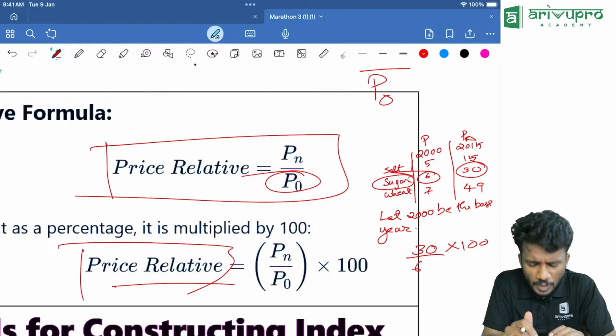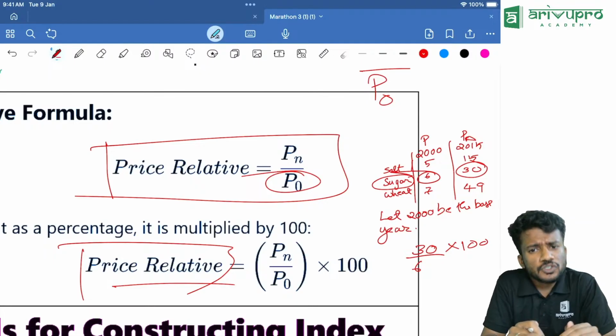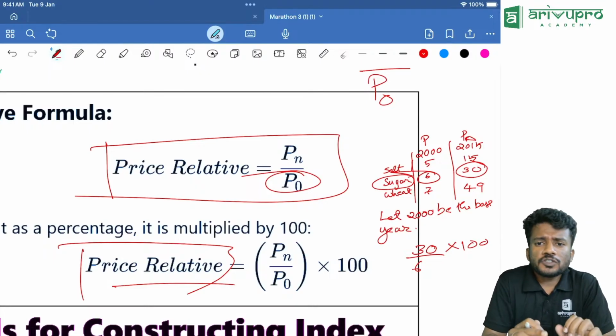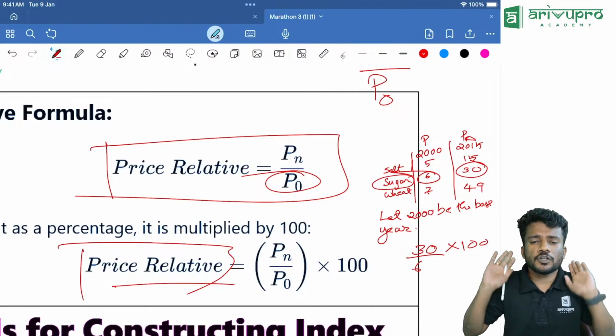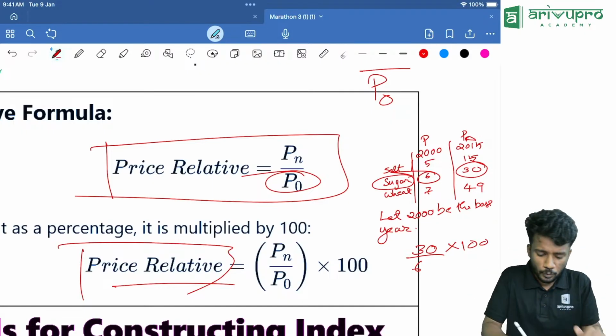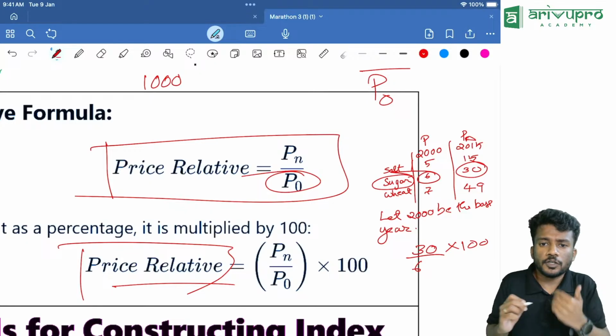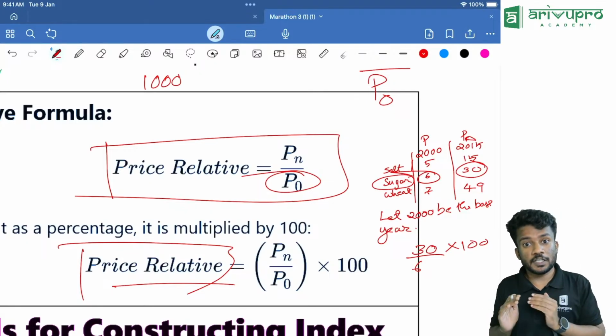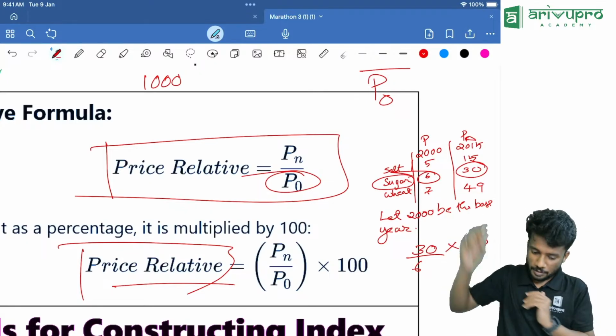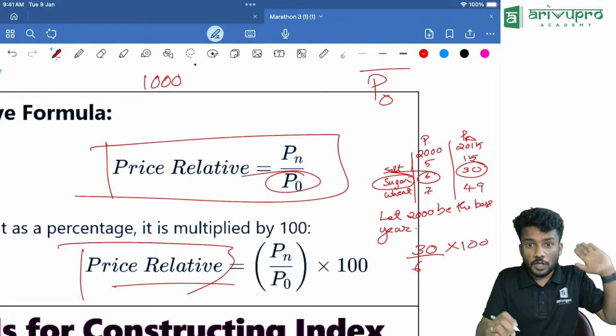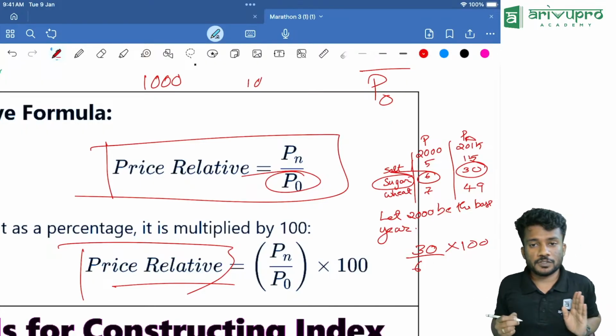Okay. And an elderly person came and asked you, how much is the price of the shirt you are wearing? You will say that it is 1,000 rupees. Then he will say that when I was young, the price of this same model shirt was 10 rupees.